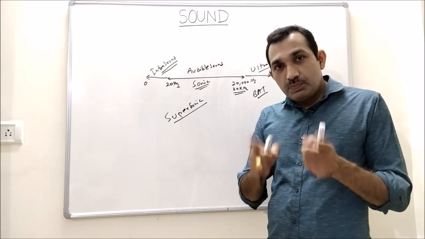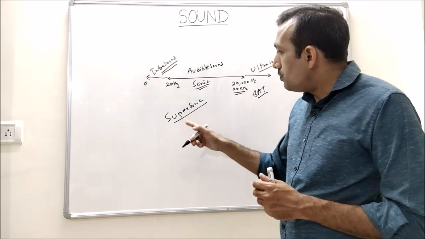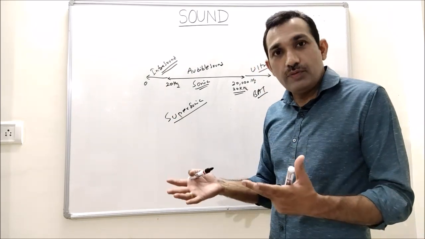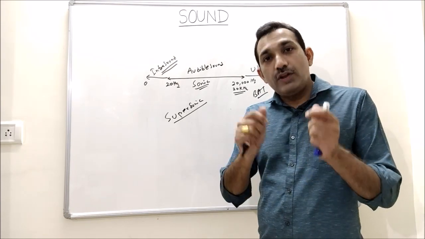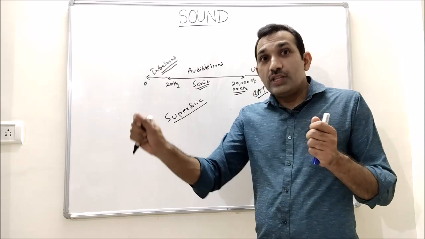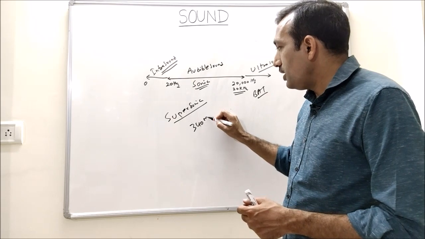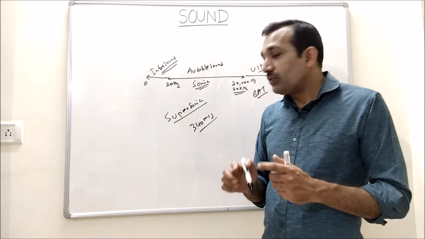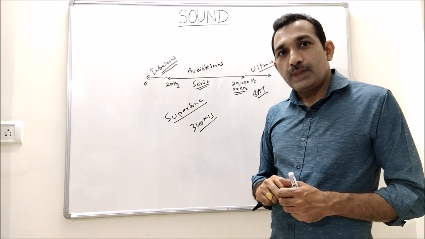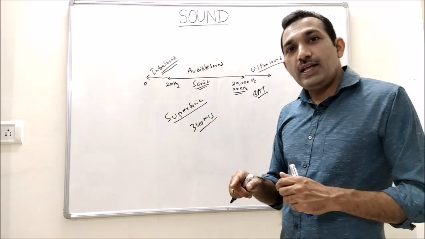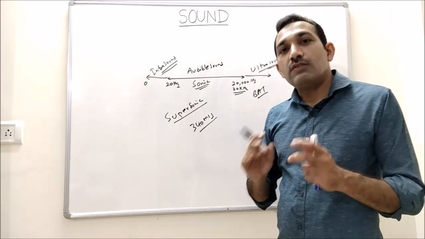If the speed of a flying object is more than the speed of sound, which is on an average 340 meter per second, then that speed is called supersonic speed. That means supersonic indicates speed while ultrasound indicates frequency.